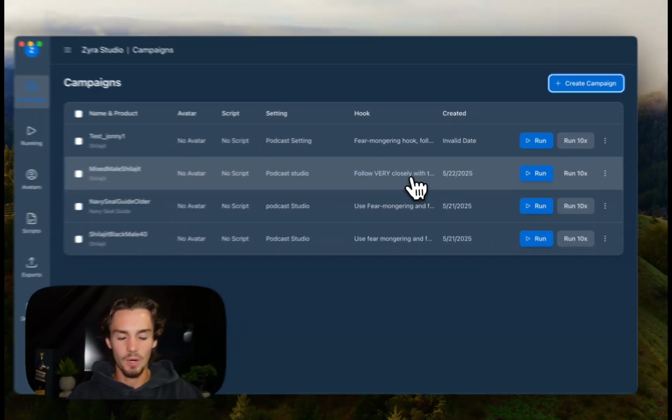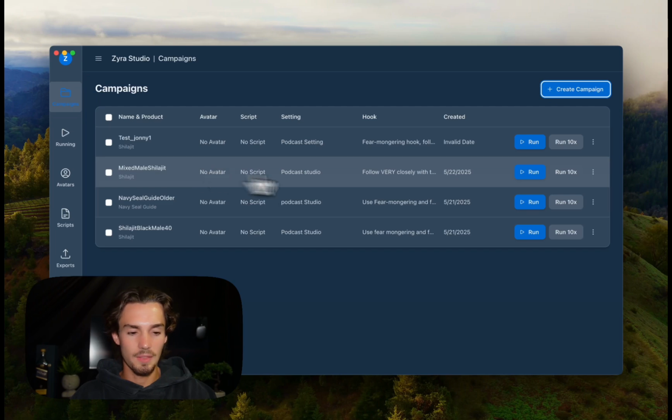And then in terms of actually running this thing, if I want to just run this one, all I would do is click run right here, and that would run one video. Or I could run 10x. You could also have this be 100x. The beauty of this being an internal tool is that it's really easy to change.